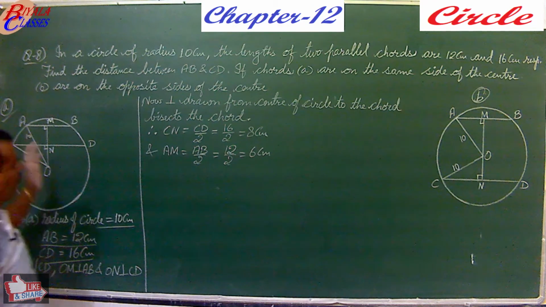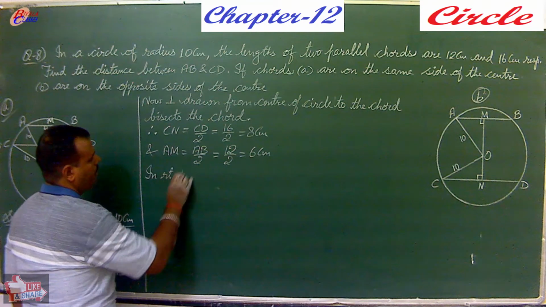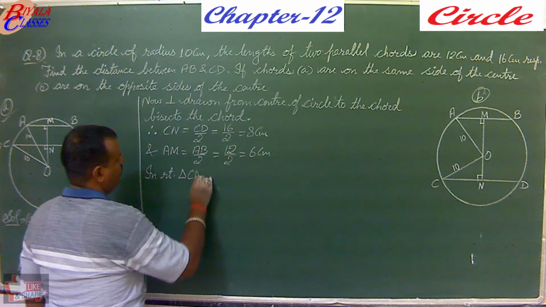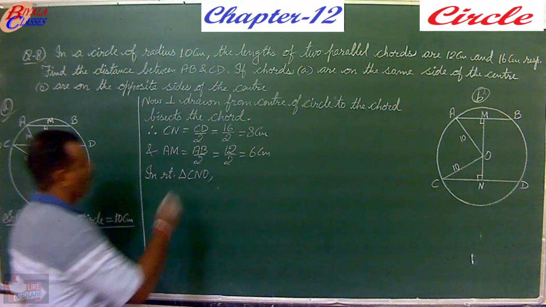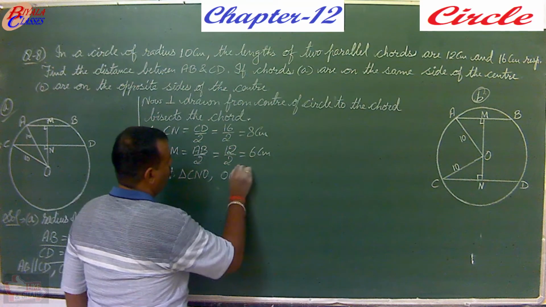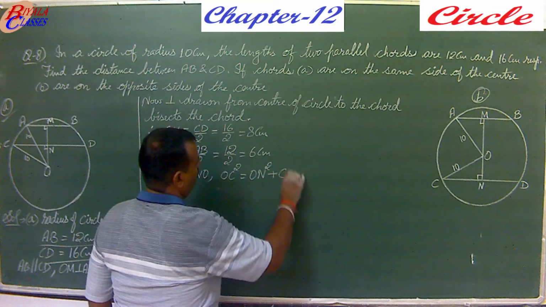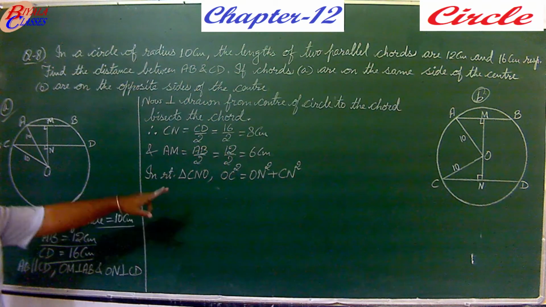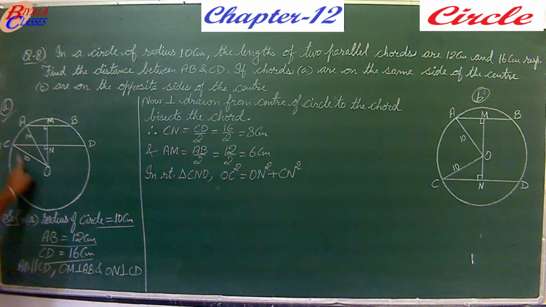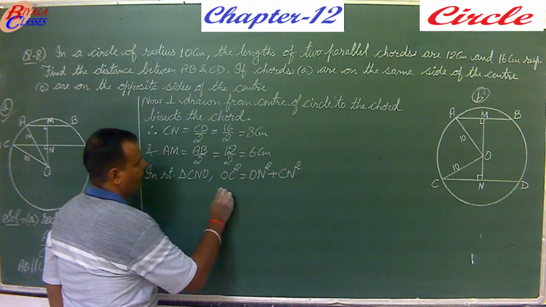Now you go on with the triangles. Take this right triangle CNO. You have here OC squared equals ON squared plus CN squared, using the Pythagoras theorem. Now OC, this is the radius, it is 10 centimeter. CN is 8 centimeter. Calculate ON from here.